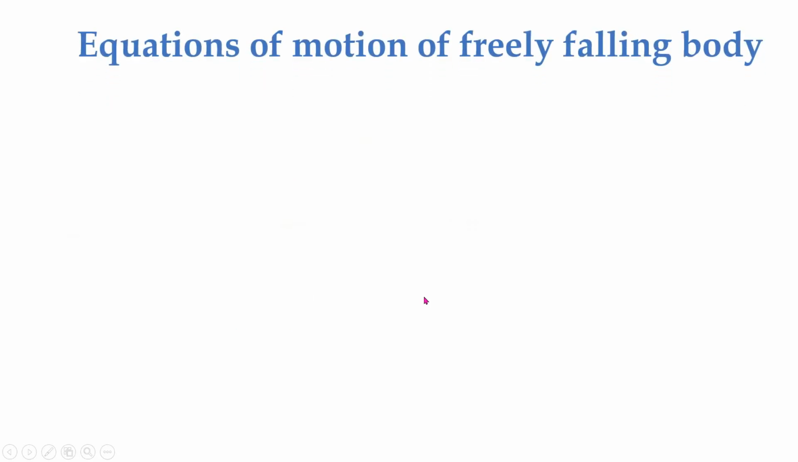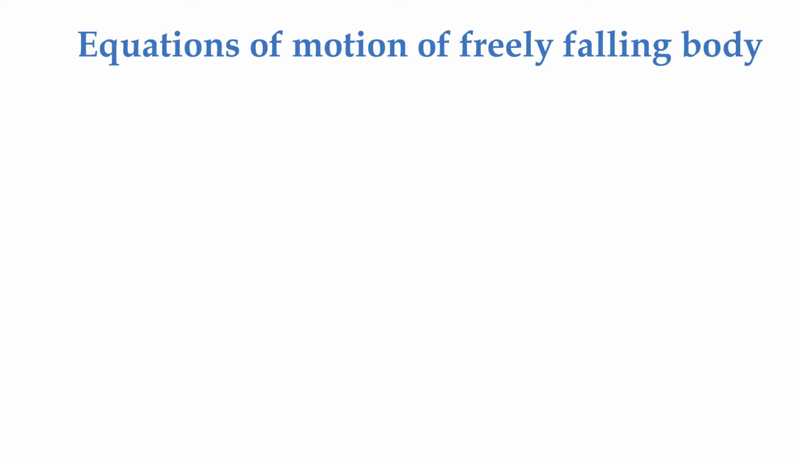Now, equations of motion of a freely falling body. So what is the difference? Falling bodies means we can throw the body toward the earth. Freely falling bodies are called dropping bodies. You just have to drop the body from a certain height, so it falls on the earth due to the gravitational pull of the earth.